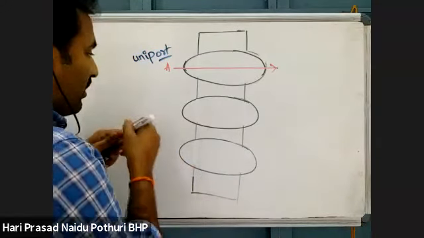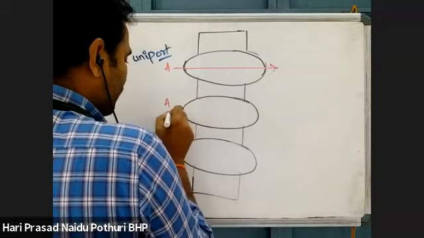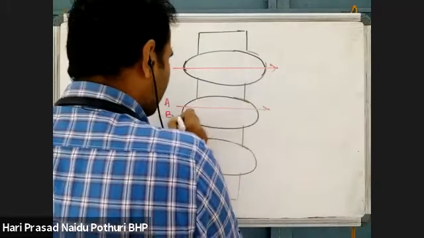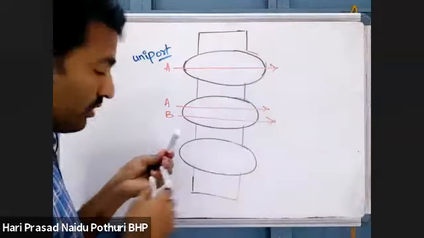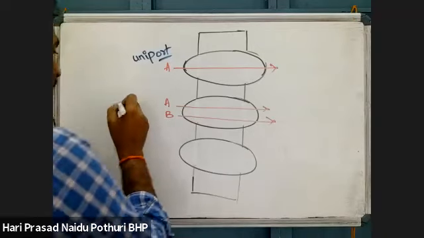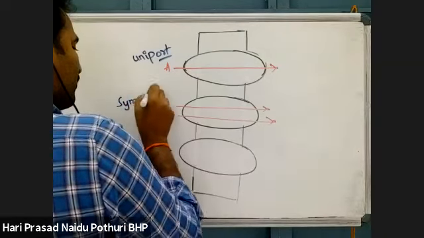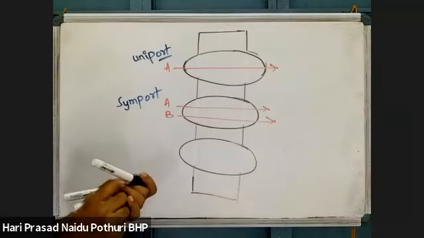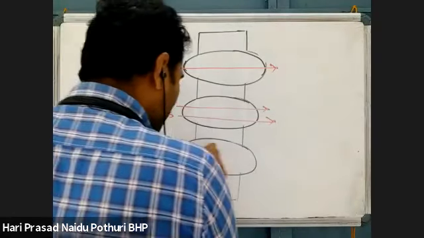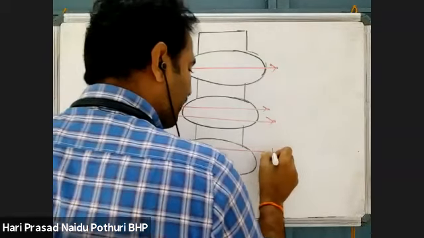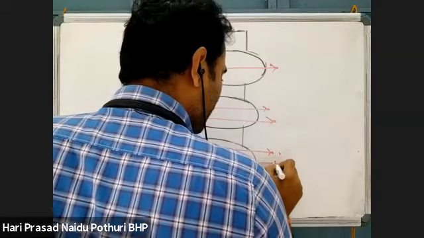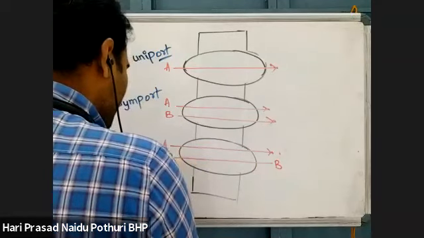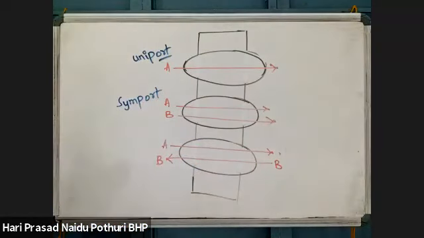Otherwise, if two substances are moving from one side to the other side, both moving in the same direction, but it is allowing two substances to move, then it is called symport movement. But some of the carrier proteins or channel proteins present in the membrane will allow movement of particles from inside to outside and outside to inside at the same time.